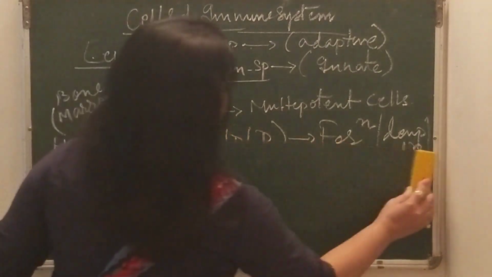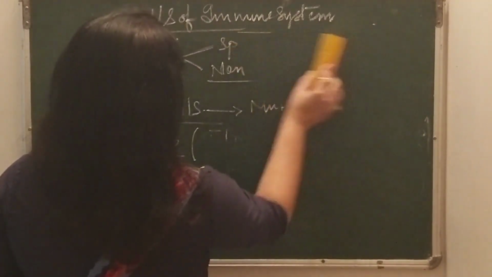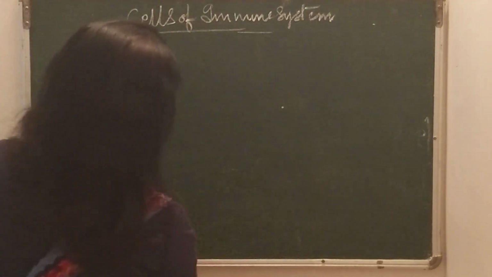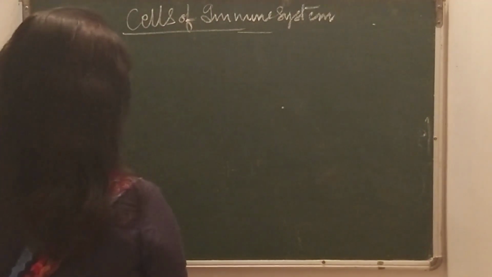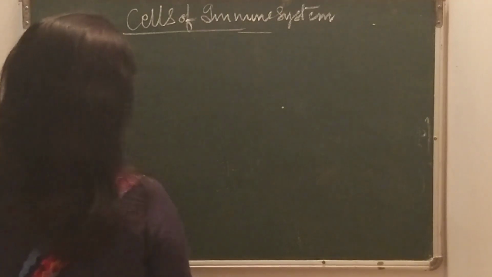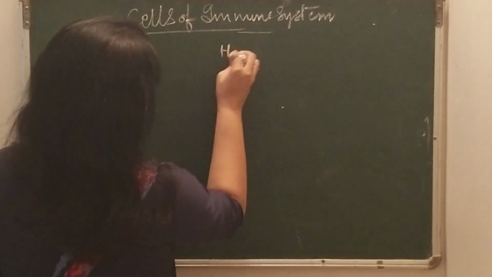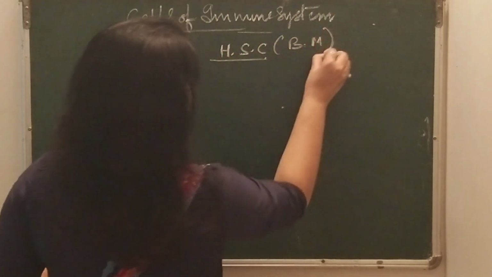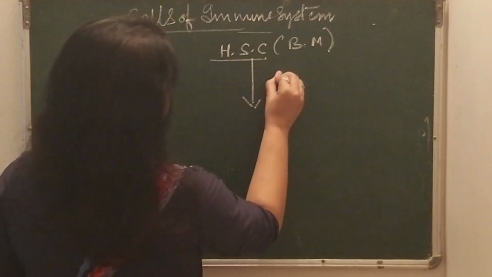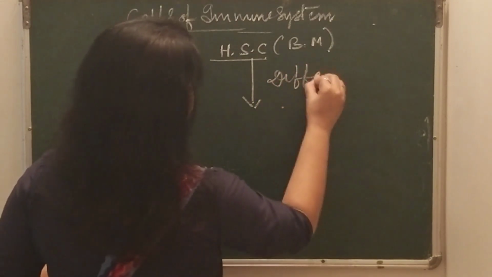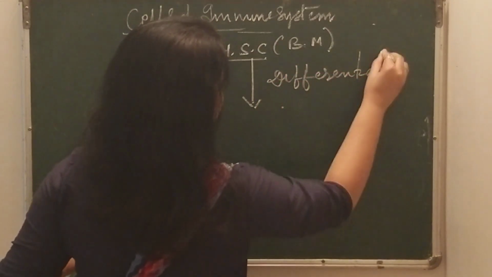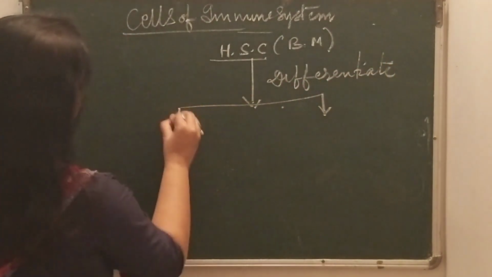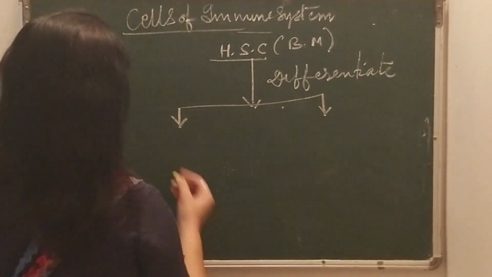So now I will tell you, hematopoietic stem cells upon differentiation give rise to two types of common progenitor cells. What are those common progenitor cells? Here this is the hematopoietic stem cell. It is found in bone marrow. Upon differentiation, it forms two types of progenitor cells.